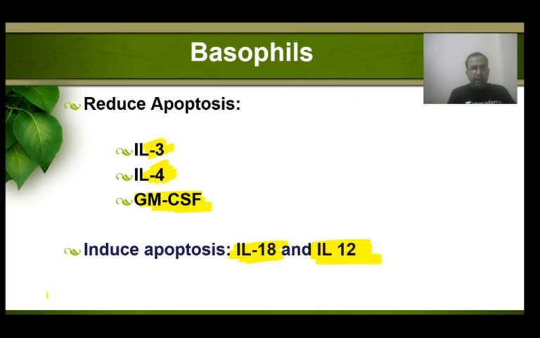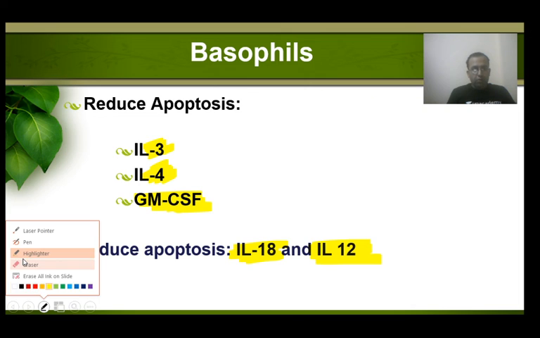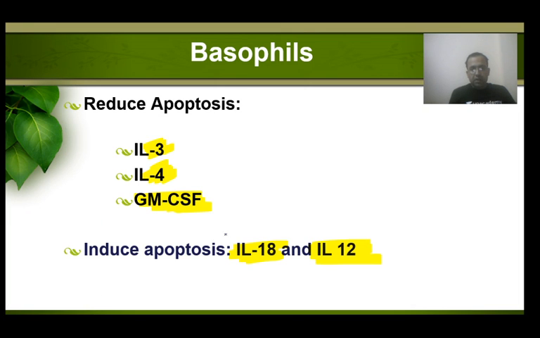Versus induction of apoptosis, which is an important prospective question: interleukin 18 and interleukin 12. Please put a double star on this. Extremely important. Interleukin 18 and interleukin 12 induce apoptosis in basophils. This is a prospective question. Done. This takes care.